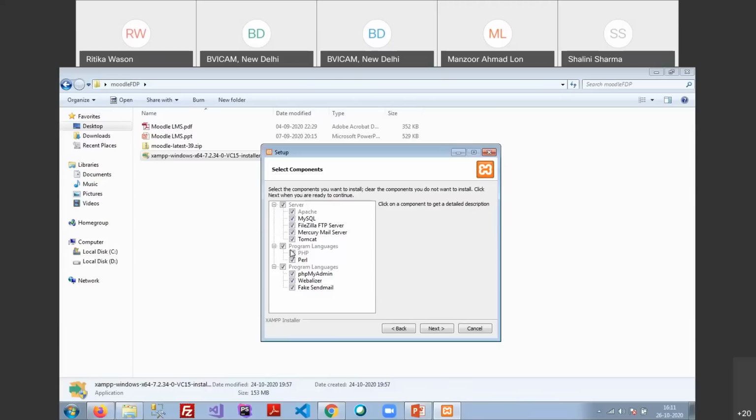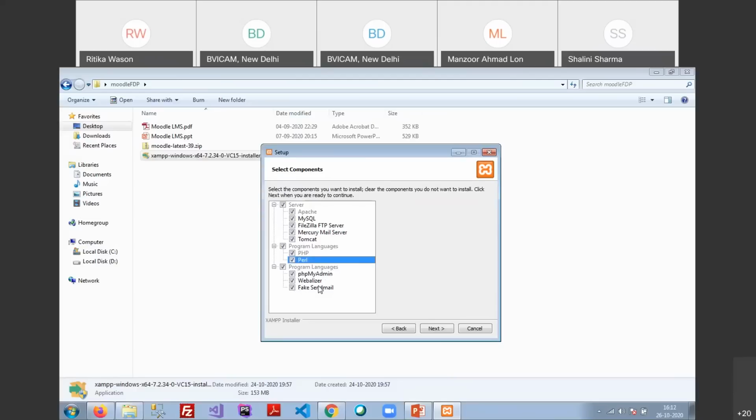And then it asks me to install the programming languages. The programming language is PHP by default. You cannot unselect that one, but Perl is optional. You can install or uninstall that one. Next is phpMyAdmin. phpMyAdmin is a platform where you can handle or visualize your database: how your database is installed in your Windows, and what kind of data, tables and databases you have in your system. Everything will be visualized by phpMyAdmin.